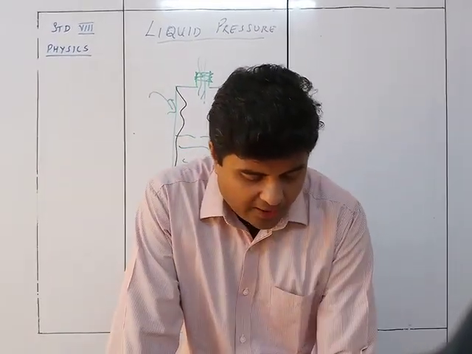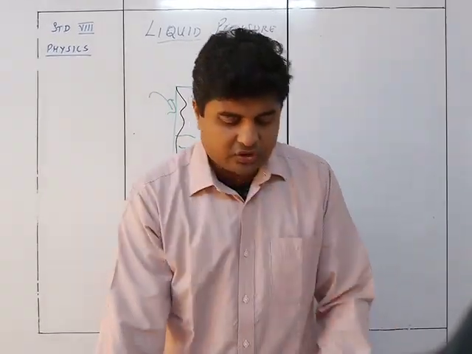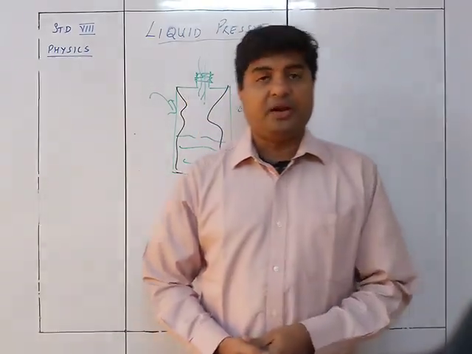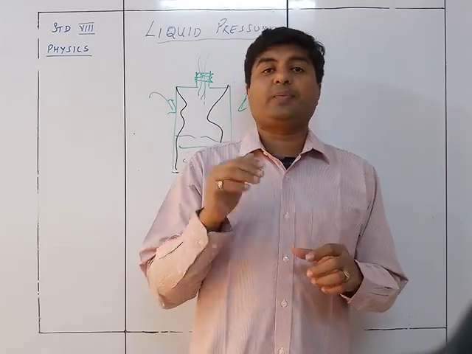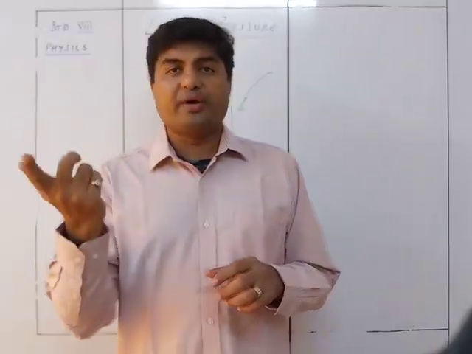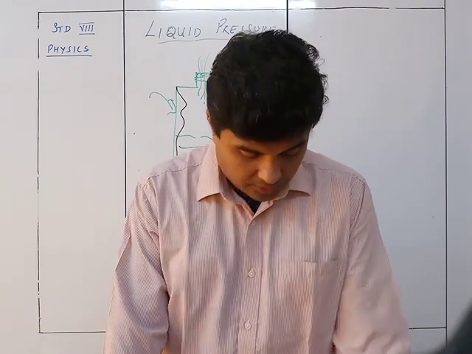Second is when we blow air in a balloon, it bulges because of the pressure exerted by the air filled in it. So when you blow in the air, we are increasing the pressure inside the balloon, which is more than the pressure of the atmosphere.